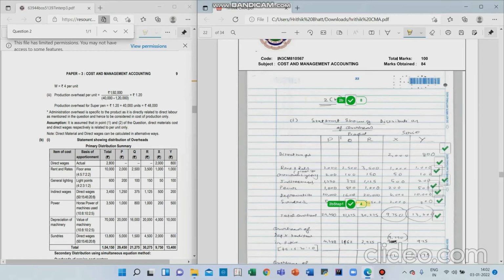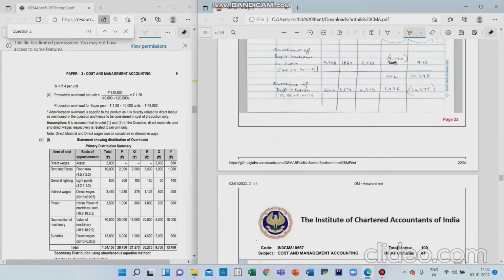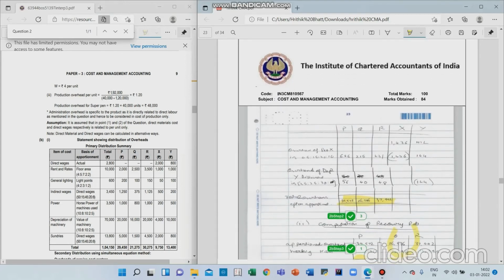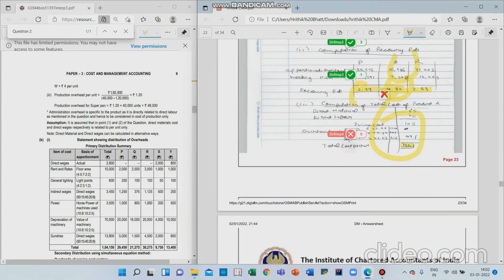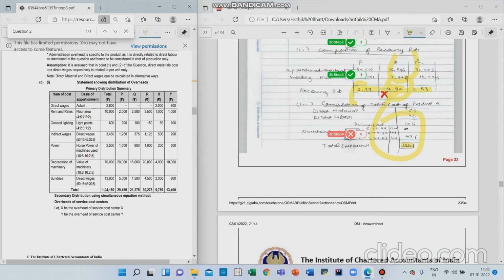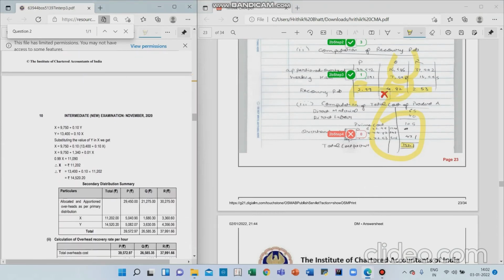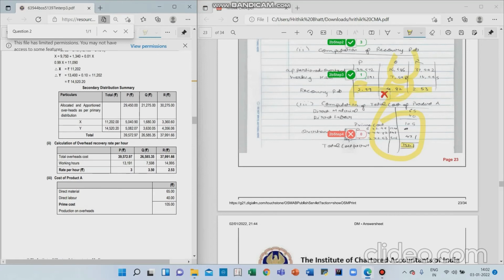If you see this, the part B. In this I had made an error here. The cost of Q I had not calculated correctly. So if I show you here, 3.5 I did not have, 4.82 I wrote, so that mark was deducted.